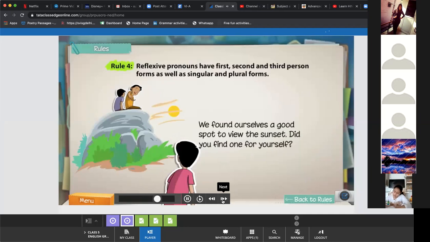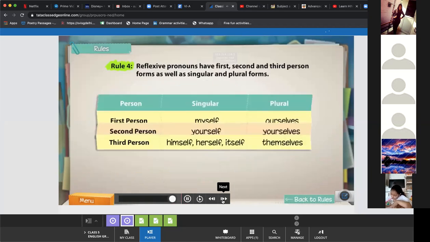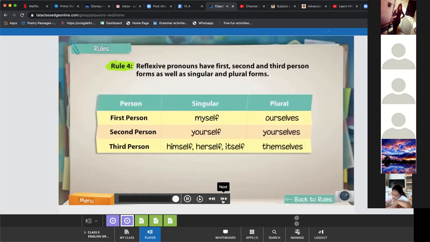Similarly, here, ourselves is a first person plural reflexive pronoun, while yourself is a second person singular reflexive pronoun. Here are the various forms of reflexive pronouns. Any doubt till here, anyone? It's just telling you singular and plural of reflexive.